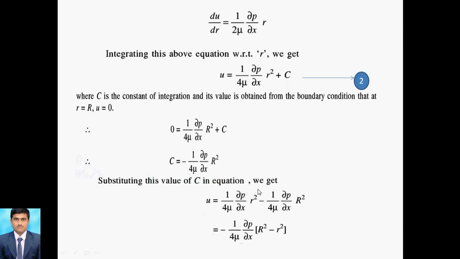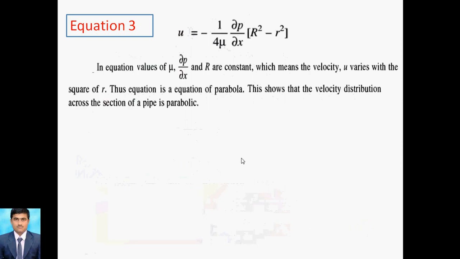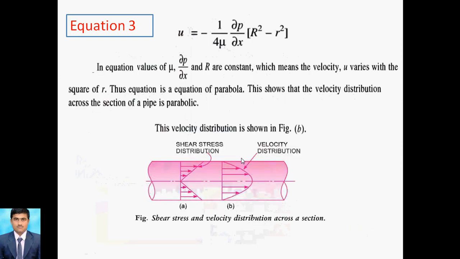After putting the value of c over here in equation number 2 and simplifying, u is equal to minus 1 by 4 mu, dou p by dou x, into capital R square minus small r square. So this is equation number 3, which gives the velocity distribution and shear distribution.